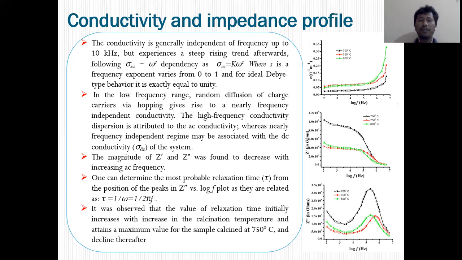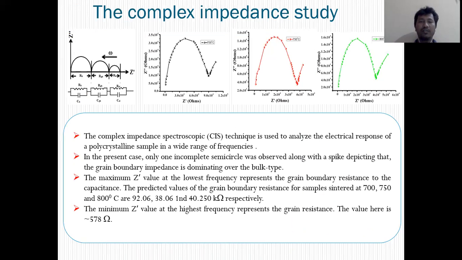It was observed that the value of relaxation time initially increases with increasing calcination temperature and attains a maximum value for 750 degrees Celsius, then declines thereafter. So the maximum relaxation time was observed for the sample which was fabricated at 750 degrees Celsius only.